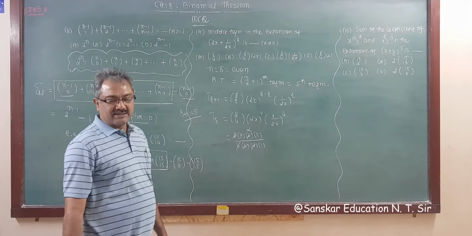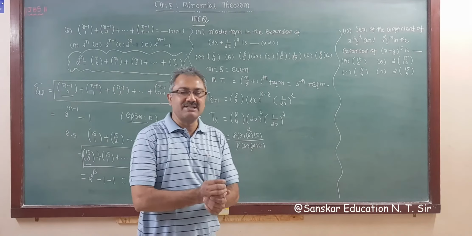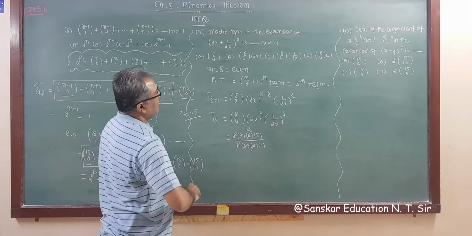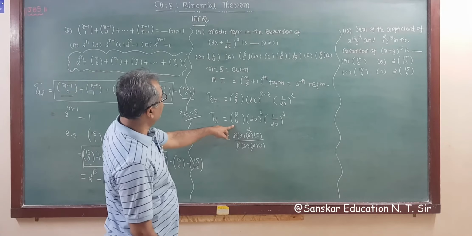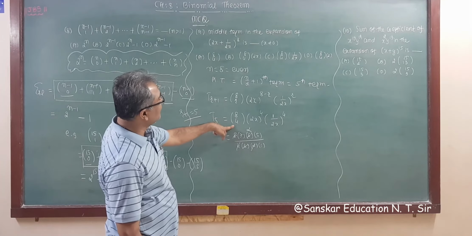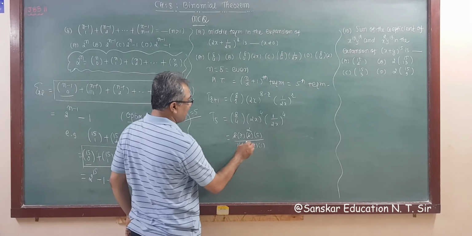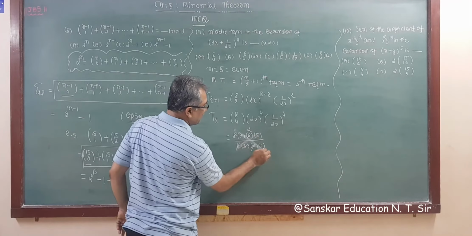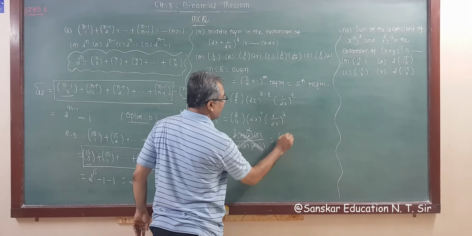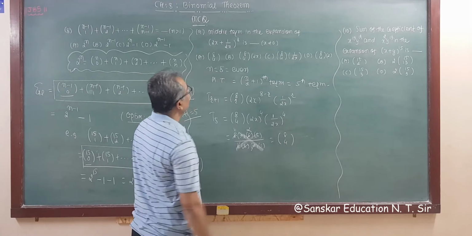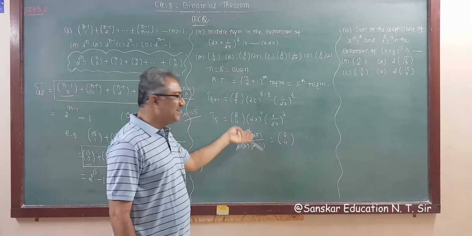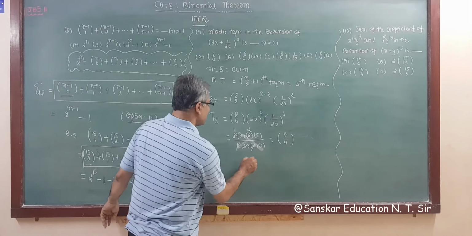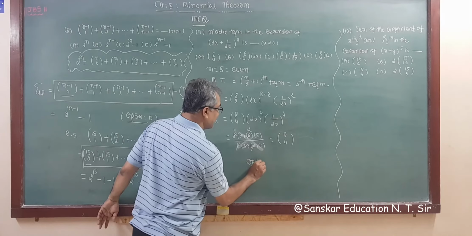So what is your answer? 70, right? But the answer isn't given in this form. So no need to write this also, because this will be cancelled. The answer will be 8C4, directly the answer. So no need to simplify this also. So option A is your correct answer.